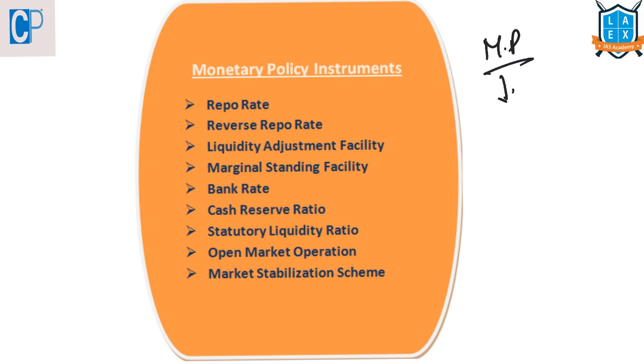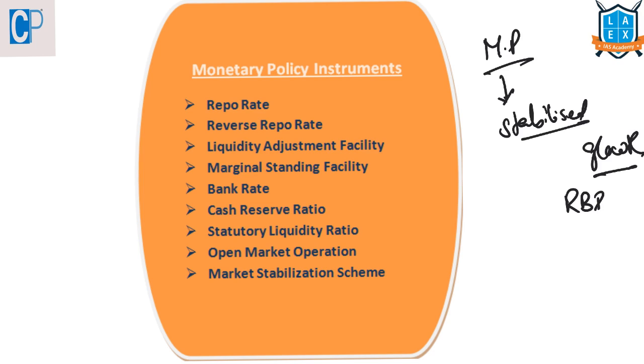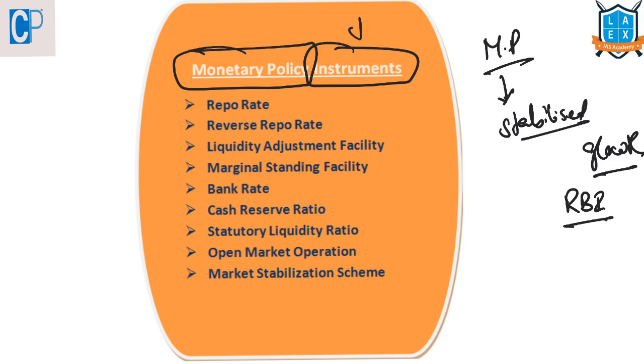I have said that monetary policy means stabilizing the prices by keeping in mind the objective of growth without compromising the growth. So to do this, the Reserve Bank of India is the one which will formulate and implement this monetary policy using some instruments. We can say them as the tools which the Reserve Bank of India uses to keep the prices in a stable condition. Let us look into all this.